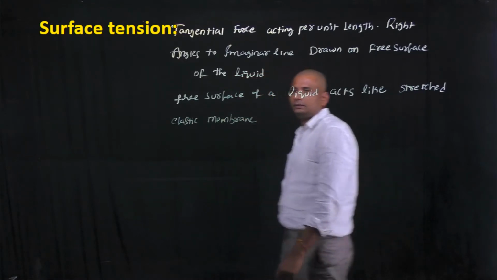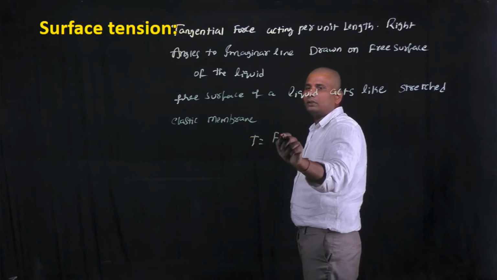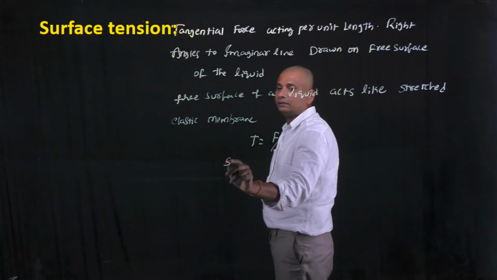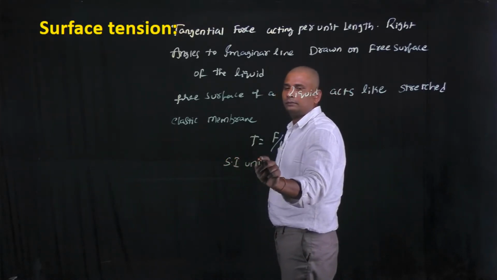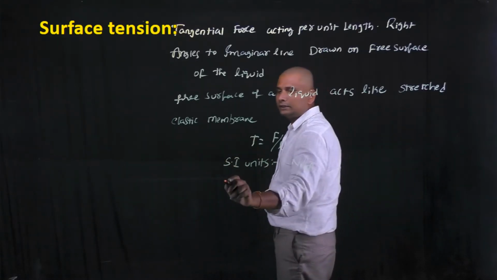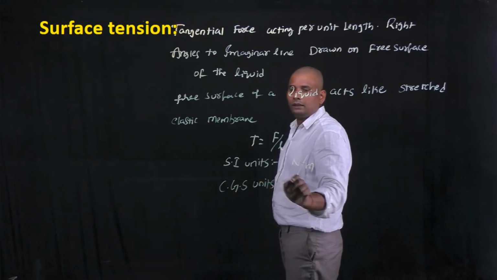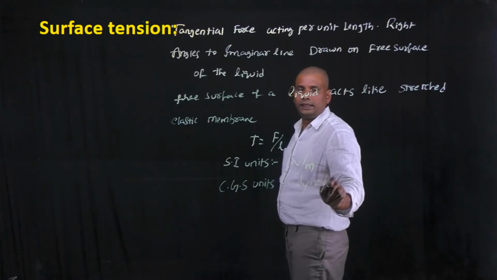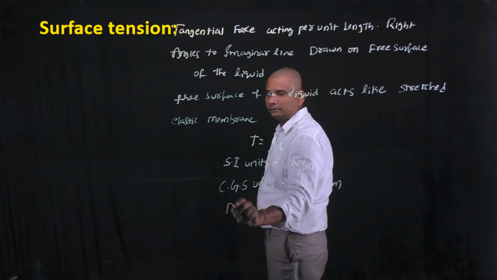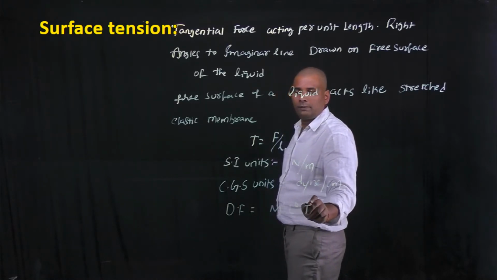From the definition, the mathematical formula for surface tension is T equals F by L, and it has SI units Newton per meter and CGS units dyne per centimeter, and it has the dimensional formula M power 1 L power 0 T power minus 2.